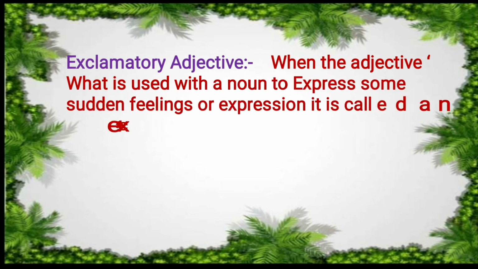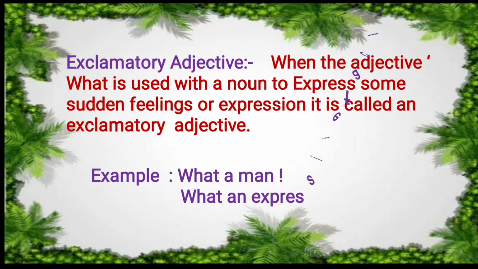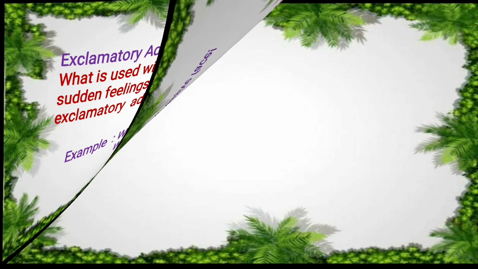Exclamatory adjective. When the adjective what is used with a noun to express some sudden feeling or expression, it is called an exclamatory adjective. Examples: What a man! What an expressive face! Emphasizing adjectives.